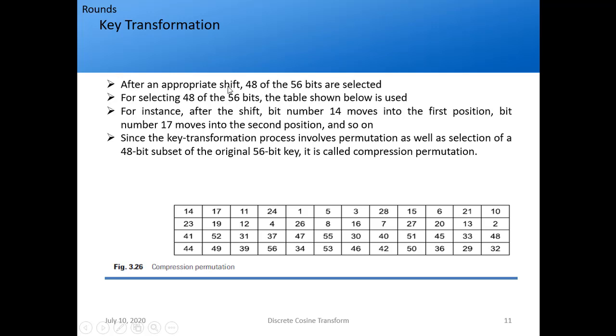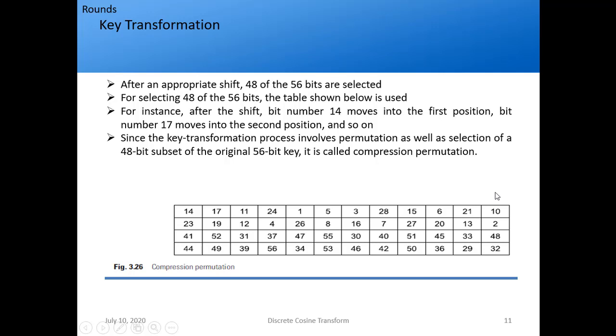After an appropriate shift, what is done? 48 of the 56 bits are selected. How are the 48 selected? For selecting 48 of the 56 bits, the table shown below is used. For instance, after the shift, bit number 14 moves into the first position, 17 in the second, 11 in the third and so on.